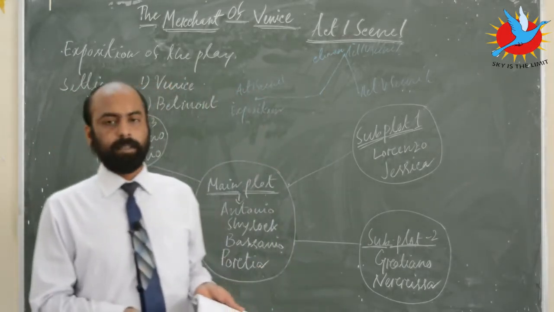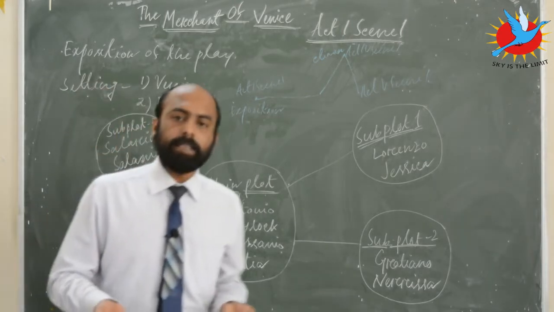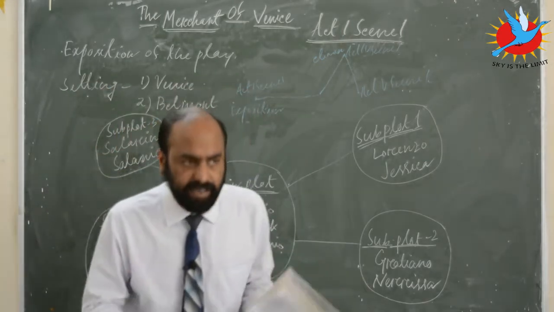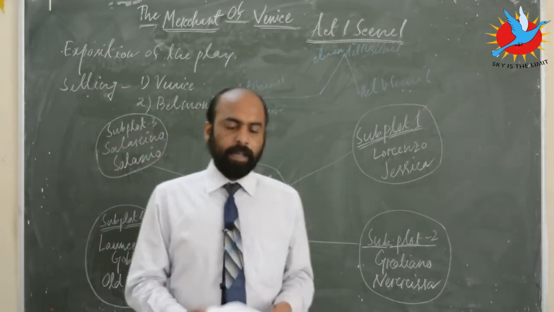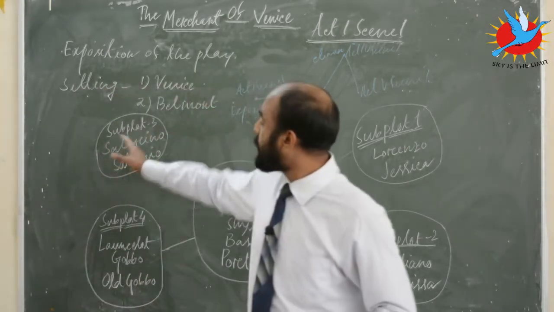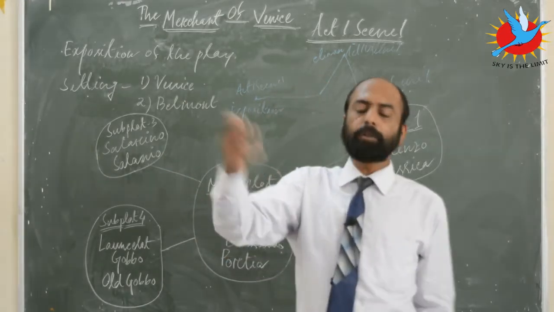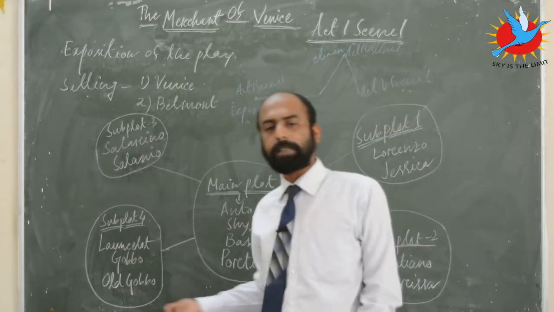He is sad, and the tragedy of the scene is that he is not sure why he is sad. So he doesn't know the reason. Now the other two characters, Salarino and Salanio, keep on guessing what the reasons can be why Antonio is sad.